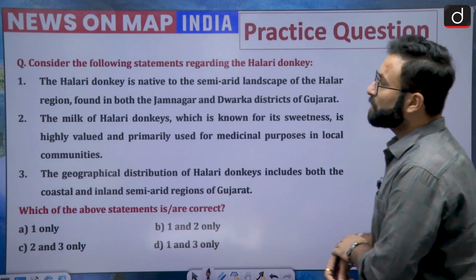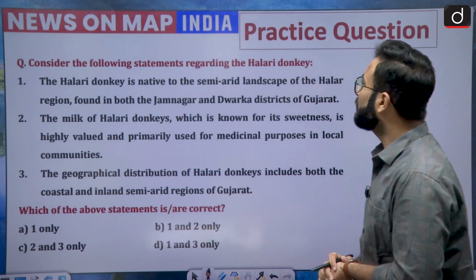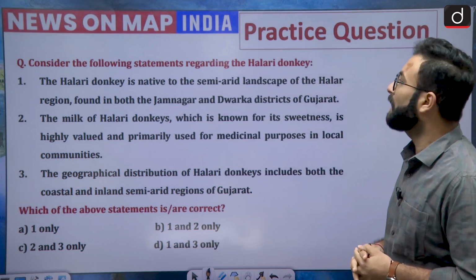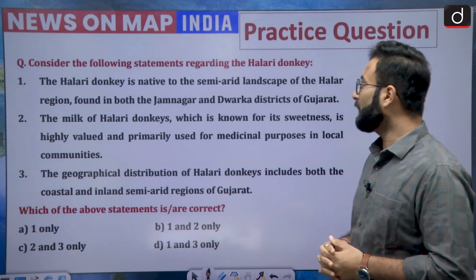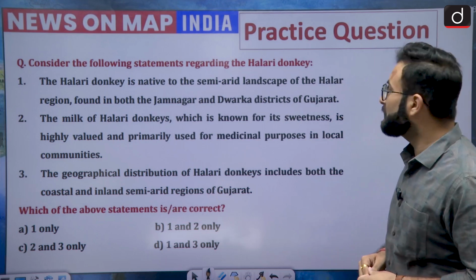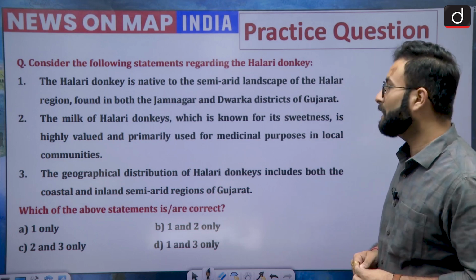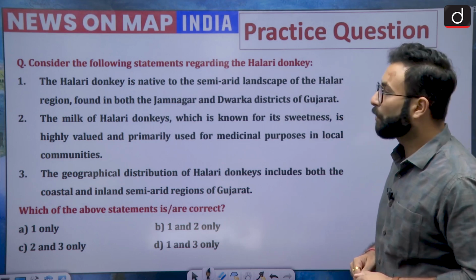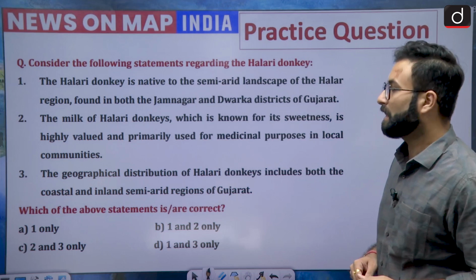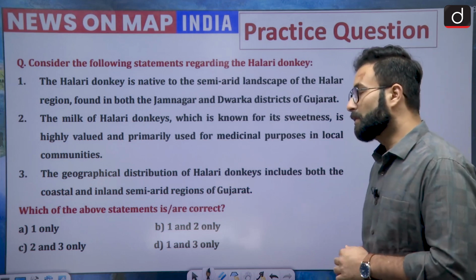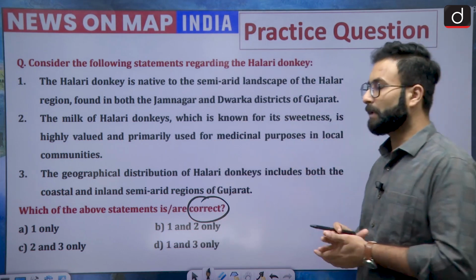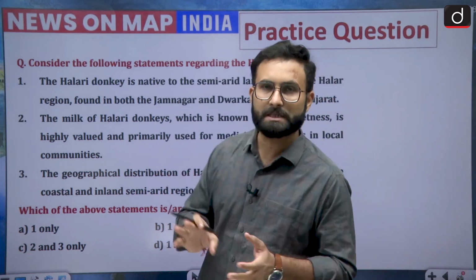Now a practice question for you. Consider the following statements regarding the Halari donkey. The Halari donkey is native to the semi-arid landscape of the Halar region found in both Jamnagar and Dwarka districts of Gujarat. The milk of the Halari donkey, which is known for its sweetness, is highly valued and primarily used for medicinal purposes in local communities. The geographical distribution of Halari donkeys includes both the coastal and inland semi-arid regions of Gujarat. You have to choose the correct statements. You can go through these statements, read once and twice, and then cautiously answer in the comment box.